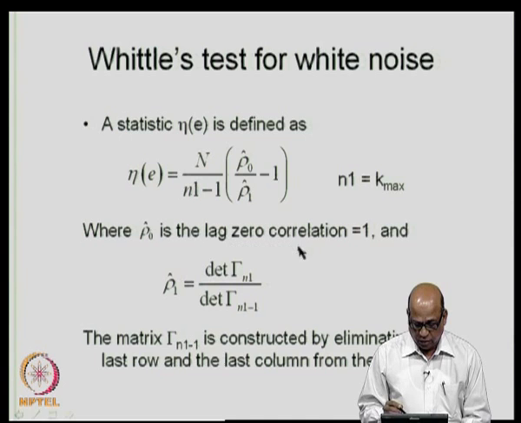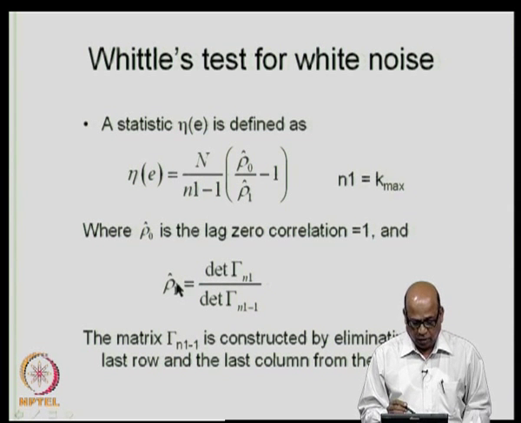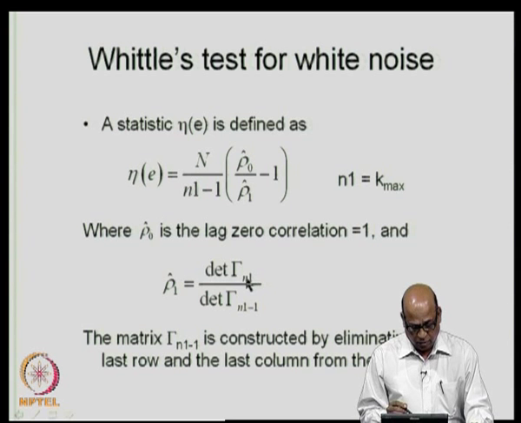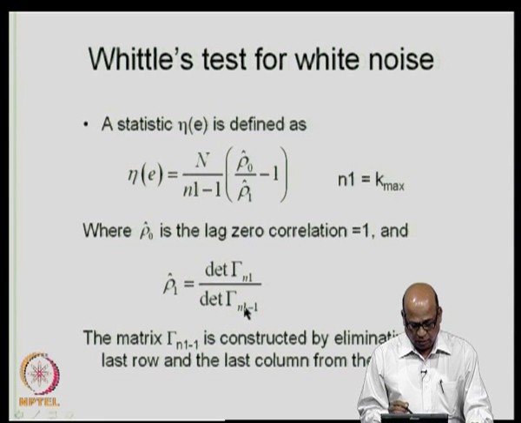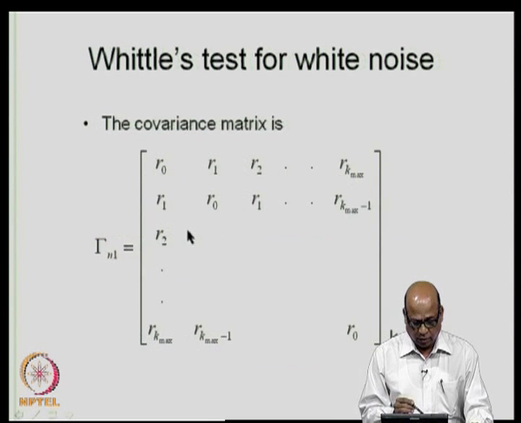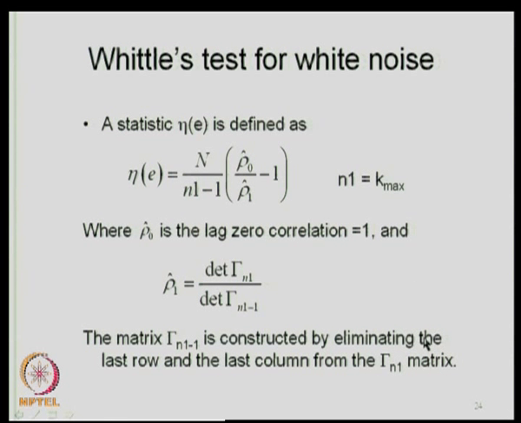Here rho naught cap is the lag 0 correlation, which is 1, and rho 1 cap is the determinant of gamma n1 divided by the determinant of gamma n1 minus 1. As I said, gamma n1 minus 1 is formulated by eliminating the last row and the last column from the gamma n1 matrix.